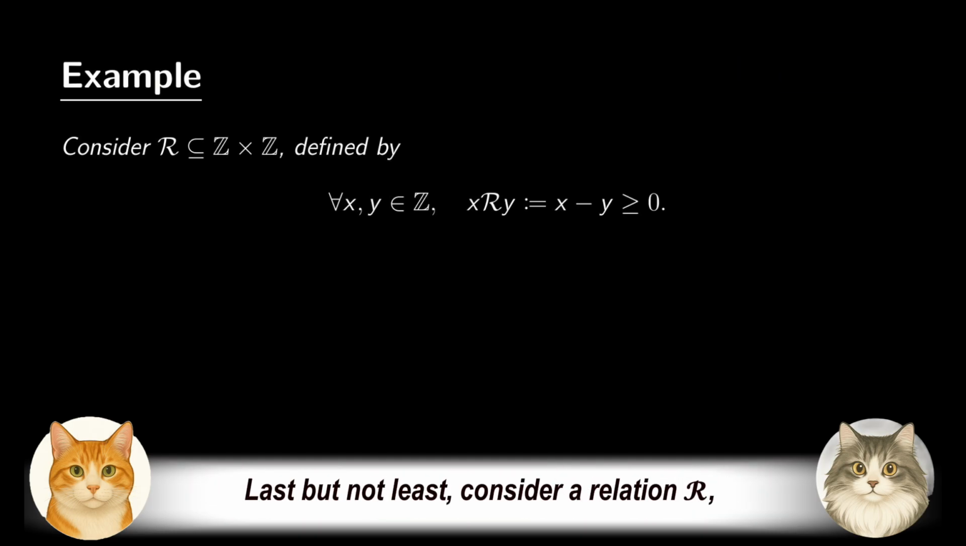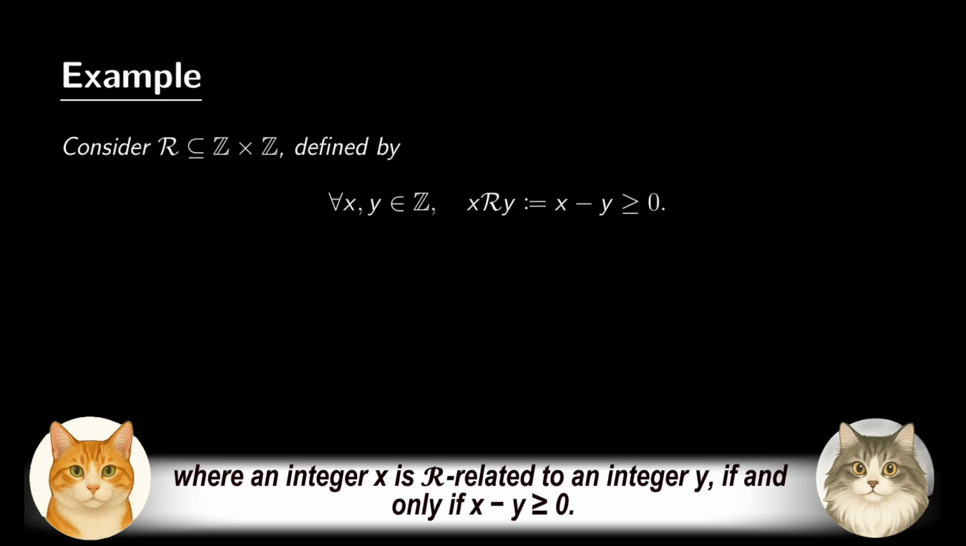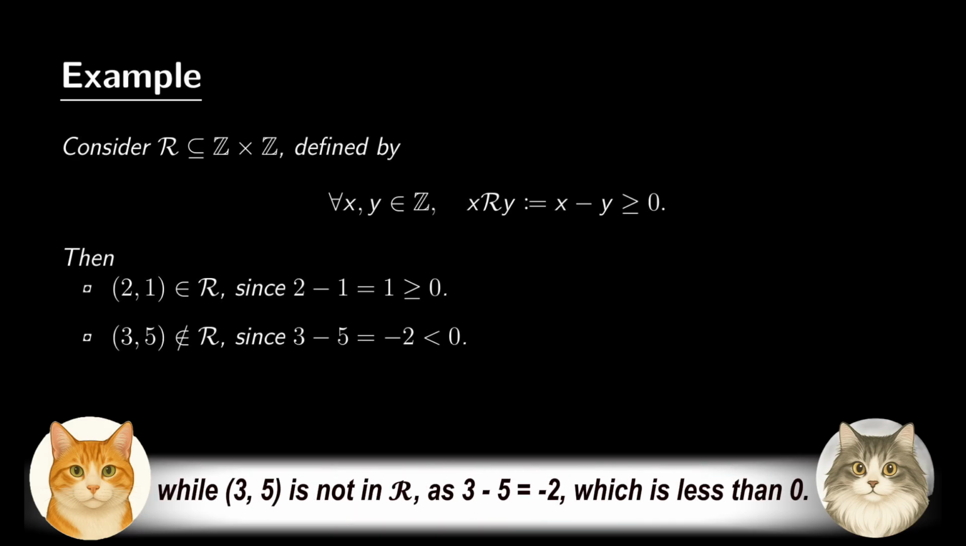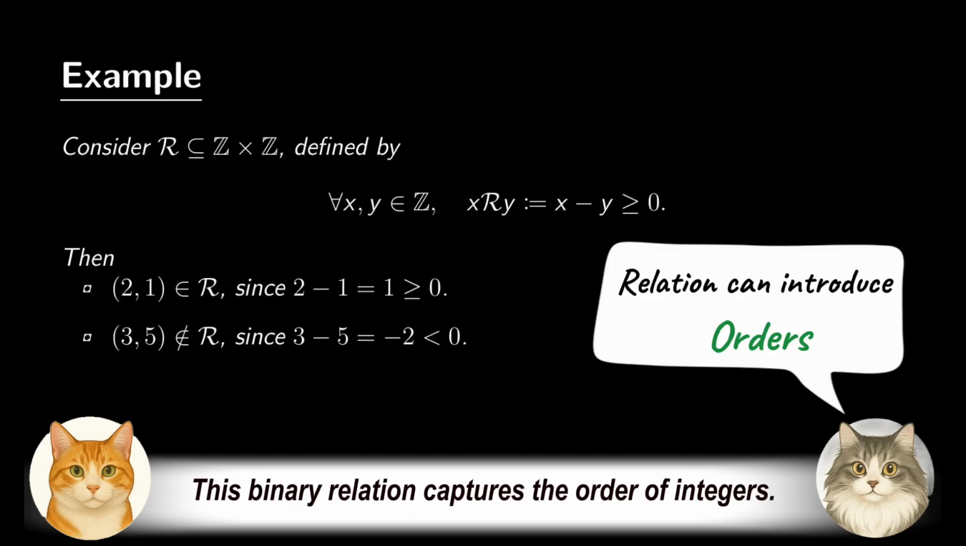Last but not least, consider a relation R, where an integer x is R-related to an integer y if and only if x minus y is greater than or equal to 0. For example, (2, 1) is in R since 2 minus 1 is equal to 1, which is greater than or equal to 0, while (3, 5) is not in R as 3 minus 5 equals minus 2, which is less than 0. This binary relation captures the order of integers.